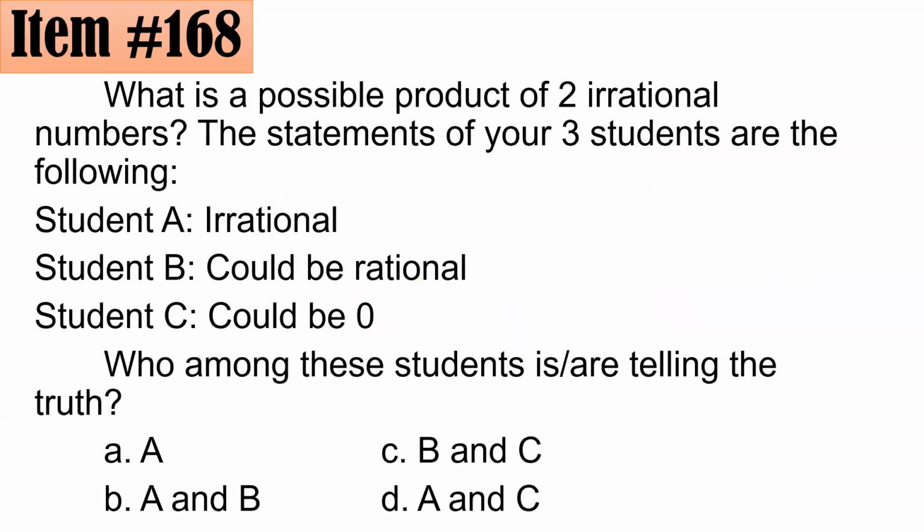168. What is a possible product of two irrational numbers? The statements of your three students are the following. Student A, irrational. Sabi ni student B, could be rational. C, could be zero. Who among these students is or are telling the truth? Is it A and B and C, or A and C?